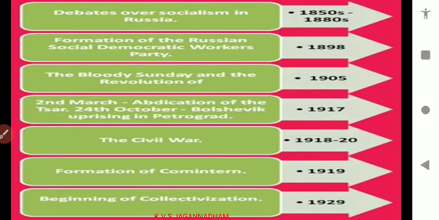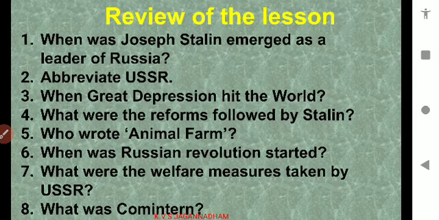1919, formation of Comintern. Comintern means workers' government. Workers, peasants, all of them formed the Comintern in the Communist Party at the top level. The Comintern will decide the rulers. Next, beginning of collectivization in 1929. In 1928, the 5-year planning was also introduced. I think all of you have learned this lesson.